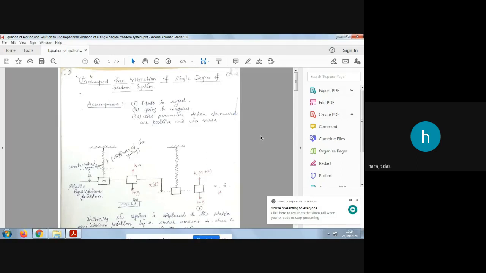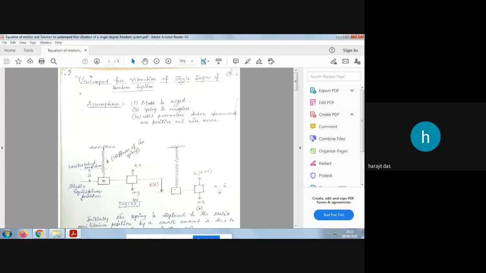Okay, so the topic which we are going to discuss is a very important topic. This is basically the analysis of a system which is undamped, means there is no damping, no extra resistance, air resistance or any other resistance, and where the vibration is free vibration, means initial displacement will be given and the system will be allowed to vibrate, and the system will be a single degree freedom system.